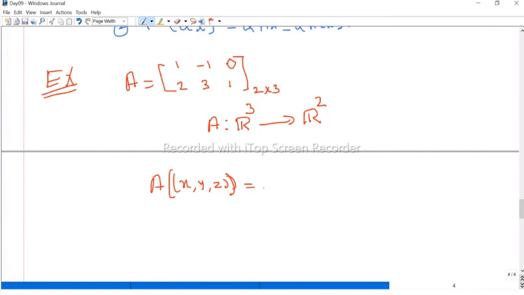But what is actually our definition? Maybe we call this capital X. So for the time being, I am taking this capital X as nothing but x comma y comma z. So by definition Ax means actually we take A times X. What is A? A is nothing but 1, minus 1, 0, 2, 3, 1. So what is our aim? We have to specifically write where this x comma y comma z maps to. So therefore we have to write what is the first coordinate, what is the second coordinate.